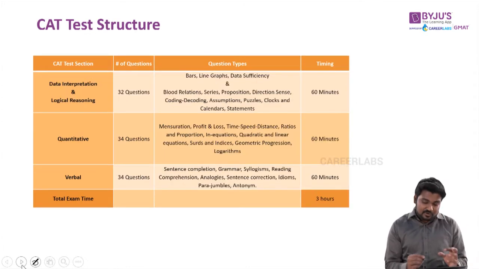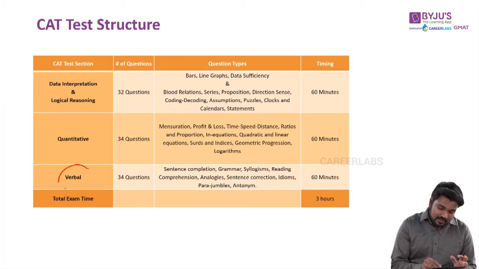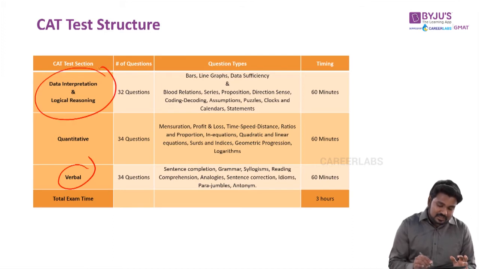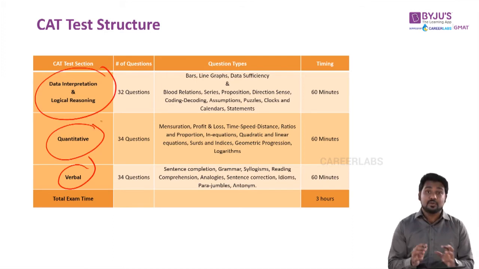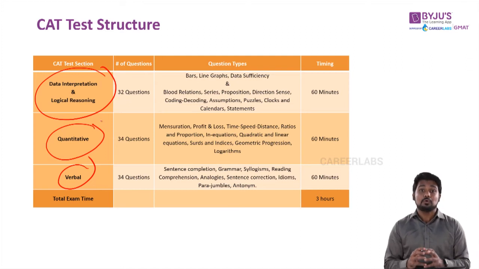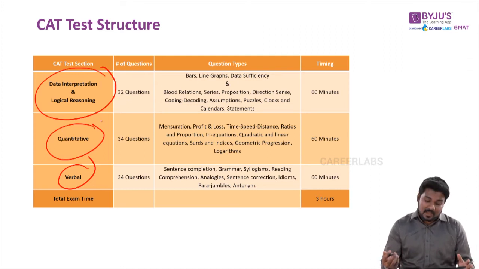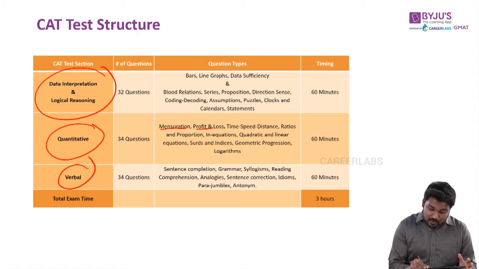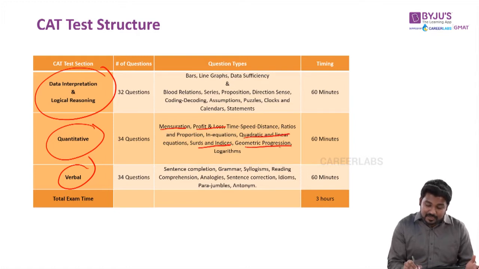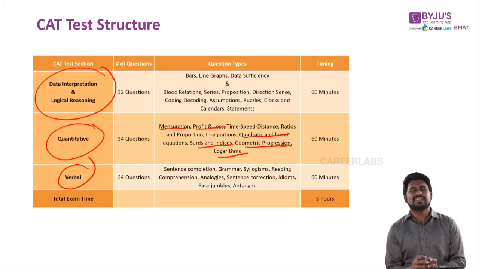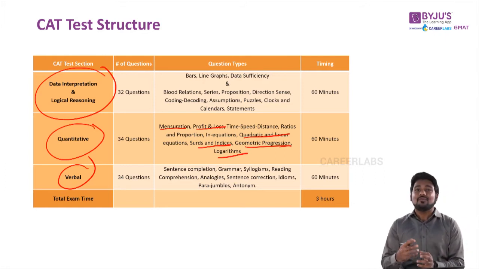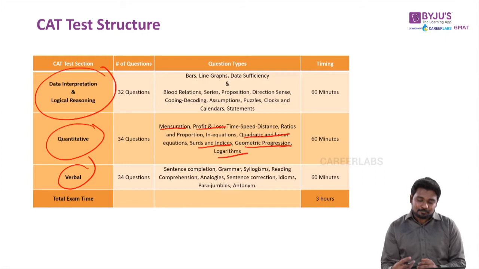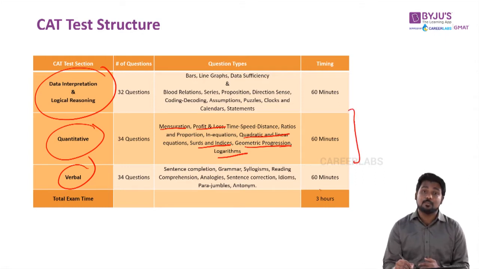Now look at this. If you look at the CAT structure, it is more or less similar. For example, it also has verbal, data interpretation, logical reasoning, and quants. But if you look at the quant syllabus, it is much broader, much more holistic. For example, you have mensuration, profit and loss, quadratic and linear equations, surds, indices, geometric progression, logarithms. All these are a little more complicated. These are beyond your 10th grade level of mathematics, so the quantitative section becomes a little more difficult.